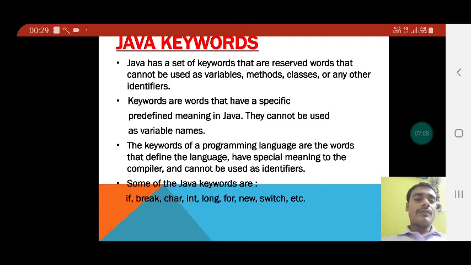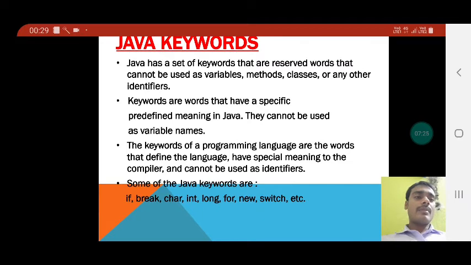Now I would like to give the names of some of the keywords. Some of the Java keywords are if, break, char meaning character, int meaning integer, long, for, new, switch, etc.